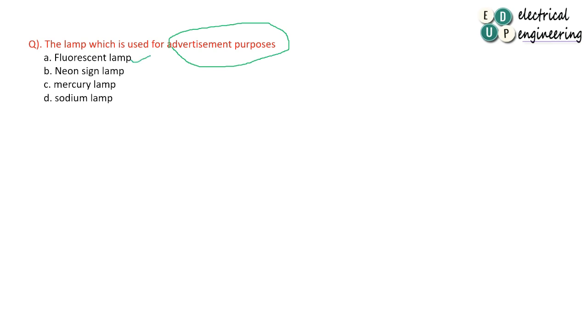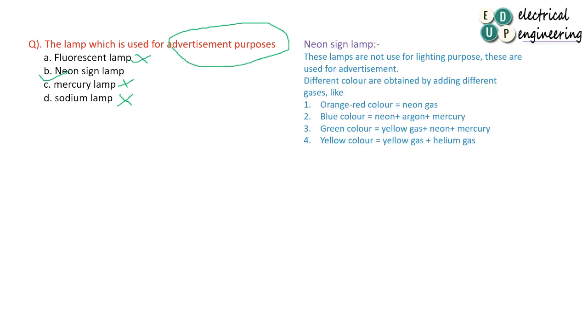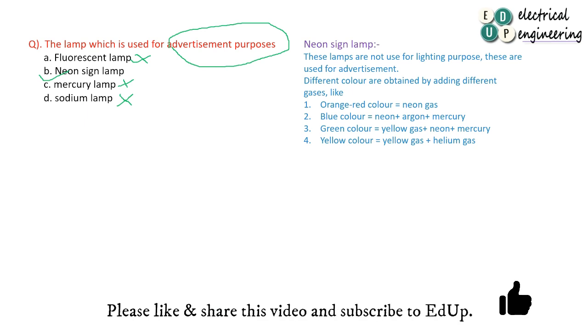Fluorescent lamp is used for lighting purpose. We are using it in our home. Mercury lamps are used for lighting purpose. Sodium lamp is used for lighting purpose. So neon lamp, as I said in question number 1, is used for advertisement purpose. Neon lamps are not used for lighting purpose.